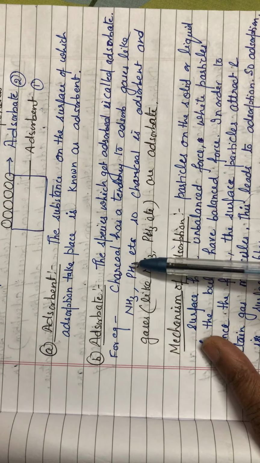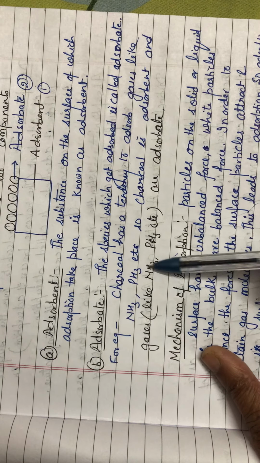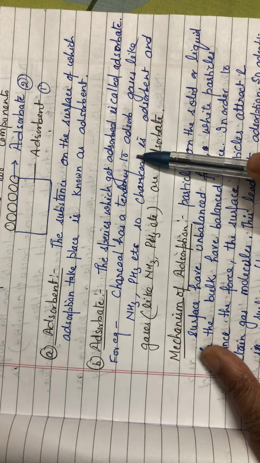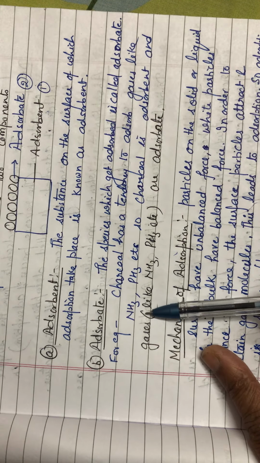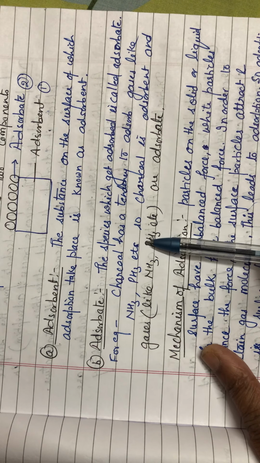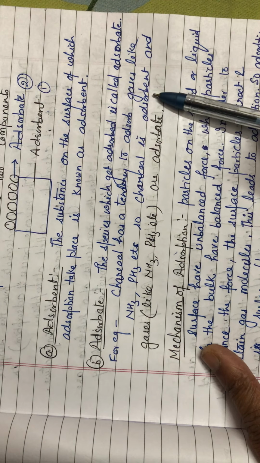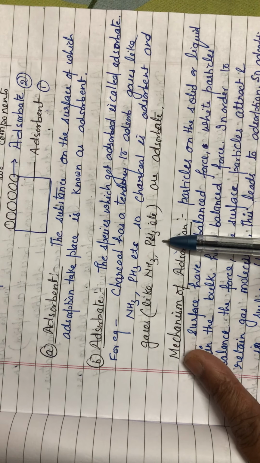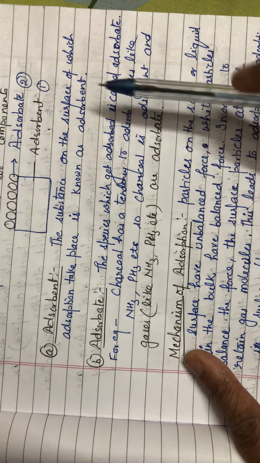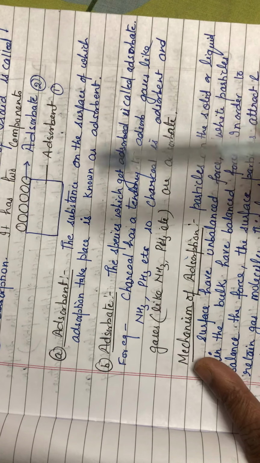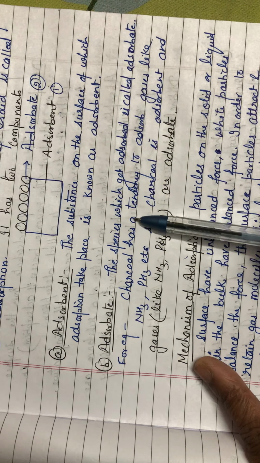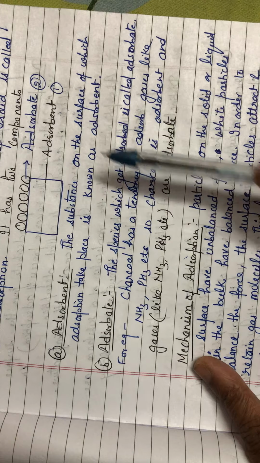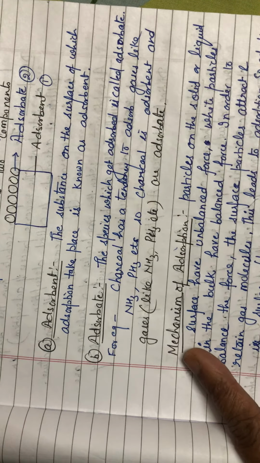For example, charcoal. You must have seen charcoal. Charcoal has a tendency to adsorb gases like ammonia, phosgene, etc. So charcoal is the adsorbent, and gases like ammonia, phosgene, phosphine are known as adsorbate. So gases are adsorbate and the charcoal surface, charcoal, is known as adsorbent. I think you are clear.